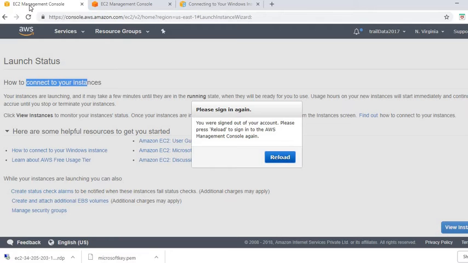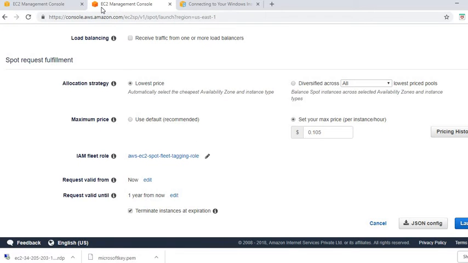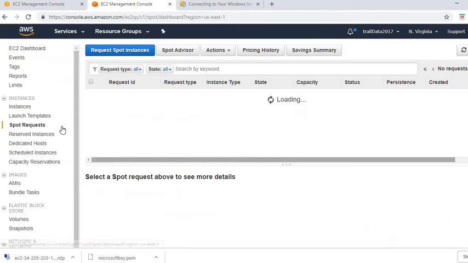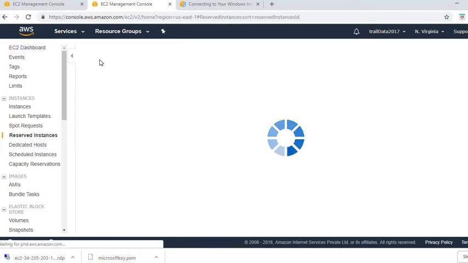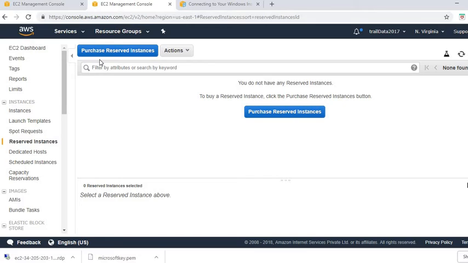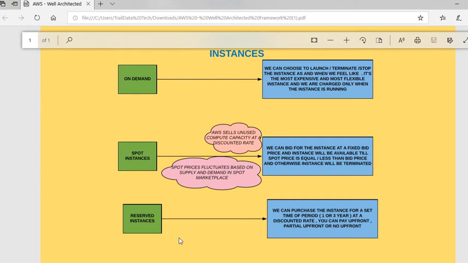Now coming on to the reserved instances, I have another option. I'll go back and say reserved instances over here. If I am sure I would be requiring the compute capacity for a certain period of time, let's say 1 or 3 years, then I can go for reserved instances.